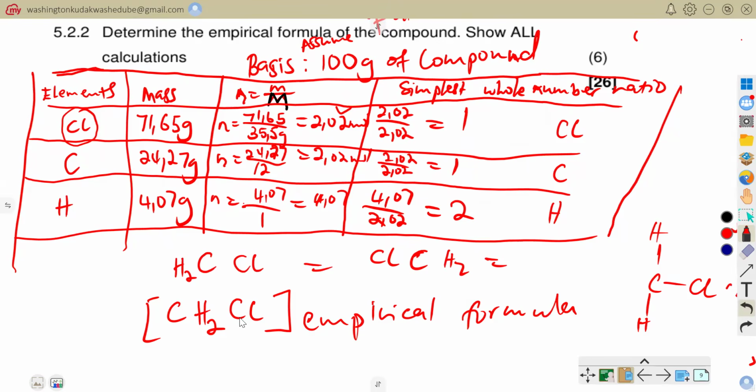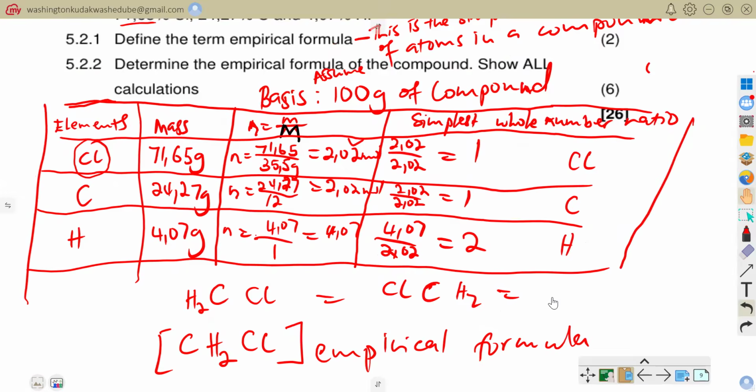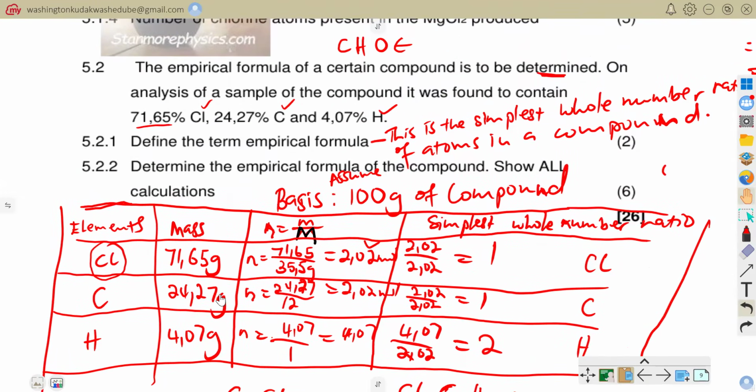So it will be CH2Cl. That is how you react this. So at the end of the day, that becomes your empirical formula. That was our final question, which said determine the empirical formula of the compound and show all working.